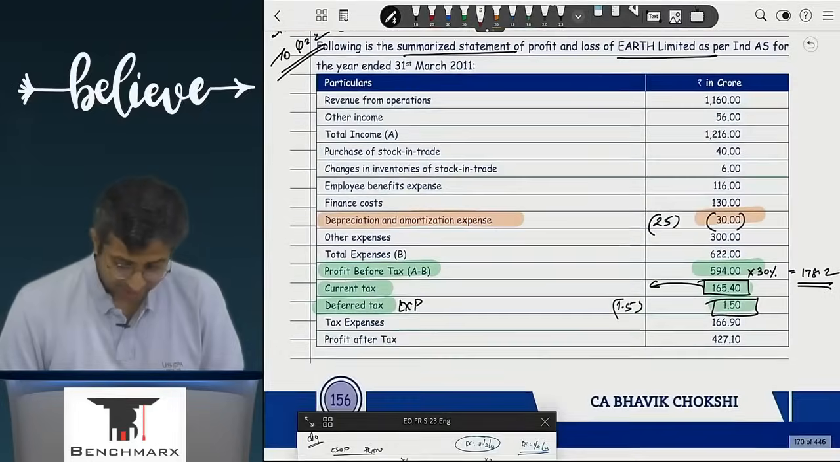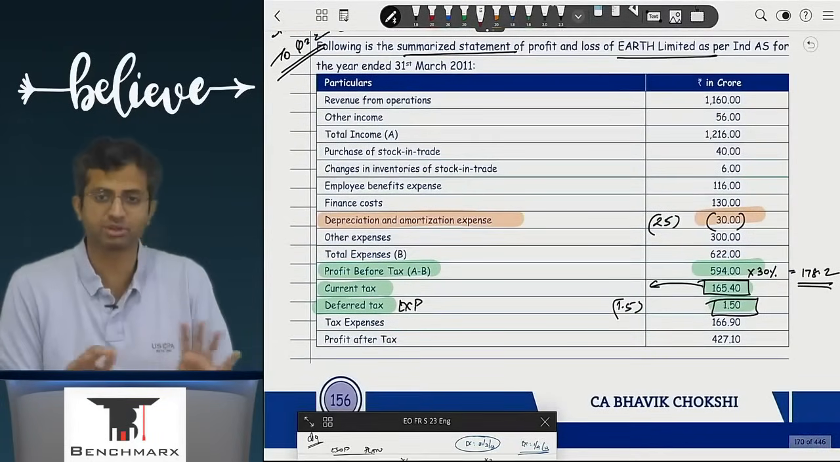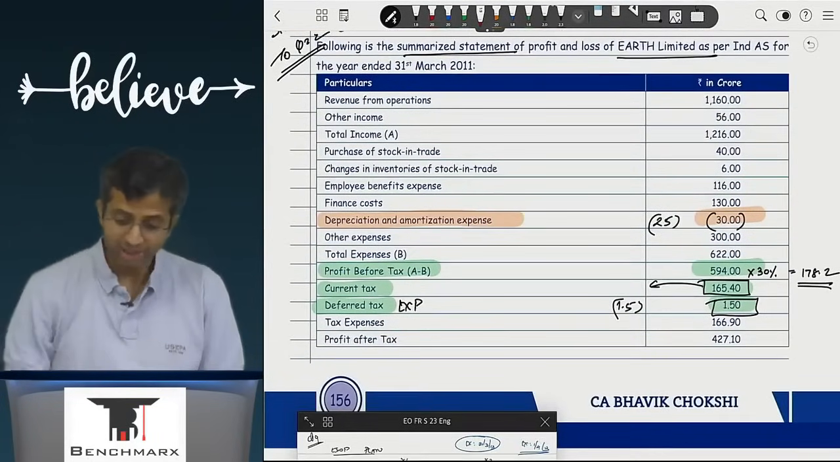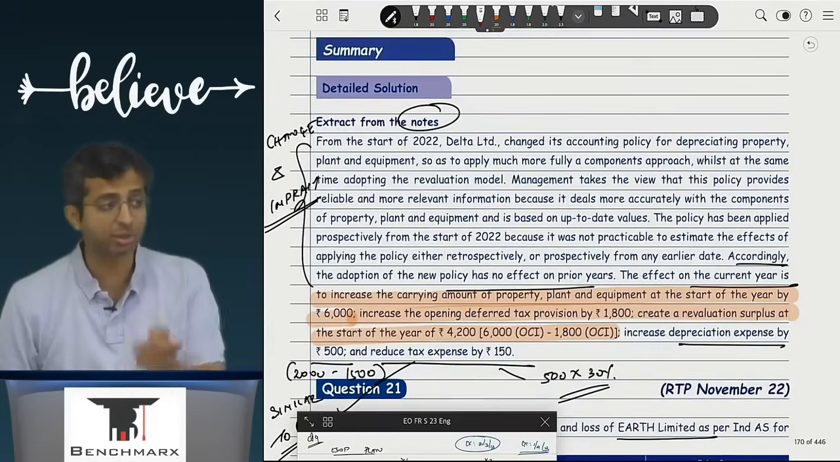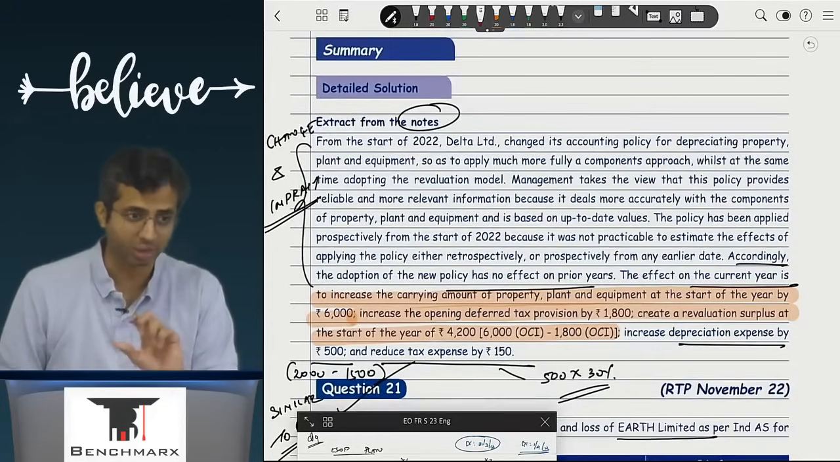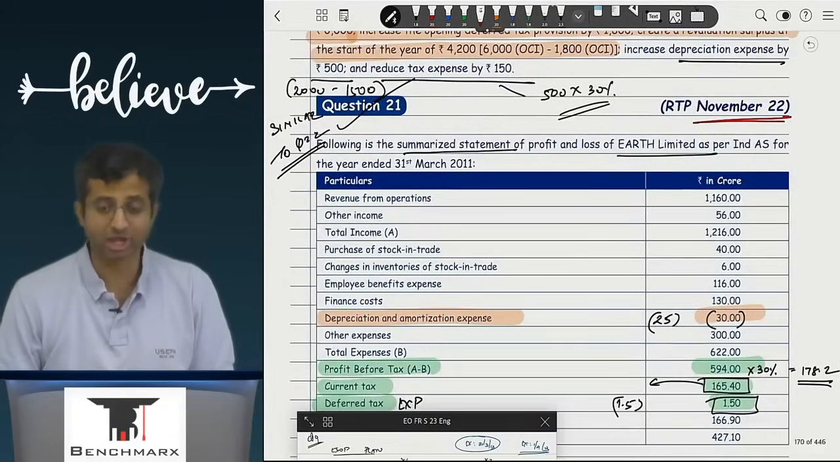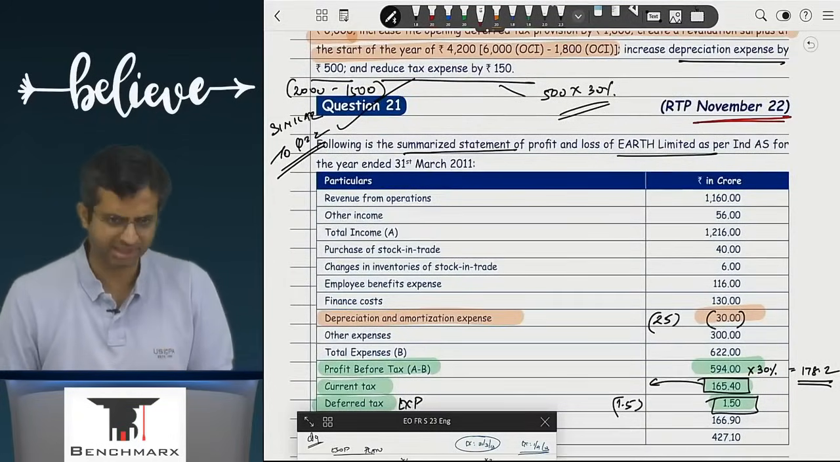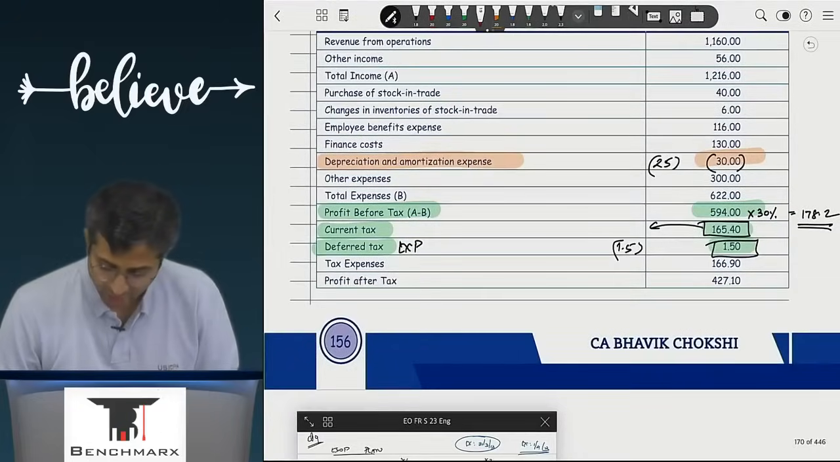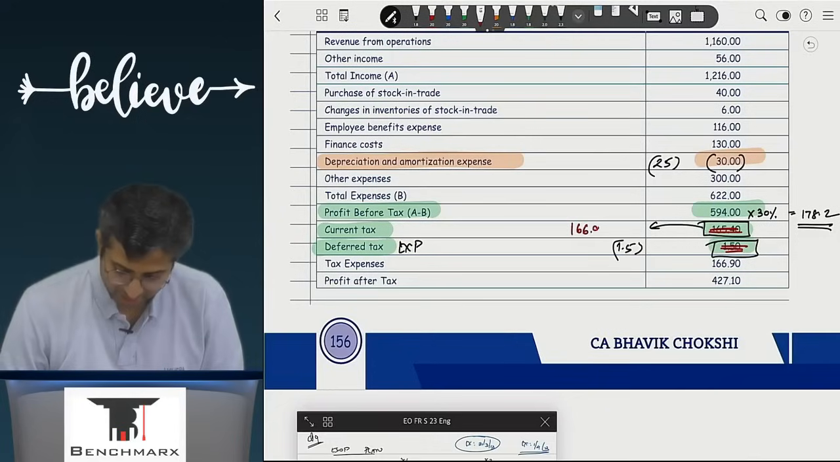In the RTP it is not like that, and hence because of this problem, when the institute asked you the same sum, if you go to see, this is RTP November 22, the next was the main exam November 22. It is back to back, but the institute realized and they did not ask you that depreciation adjustment in the main exam because the numbers were not correctly given. So ideally in my opinion, this number should have been 166.9.